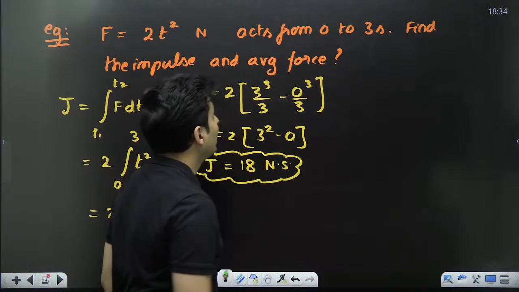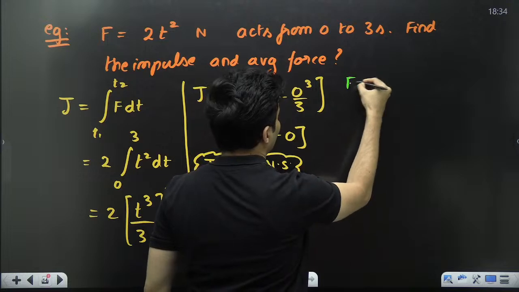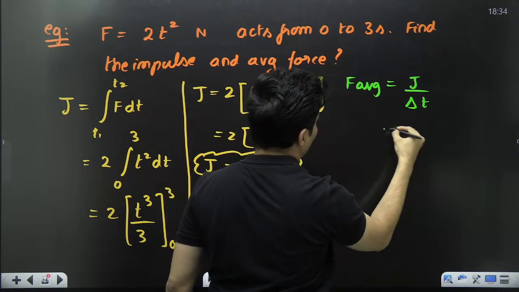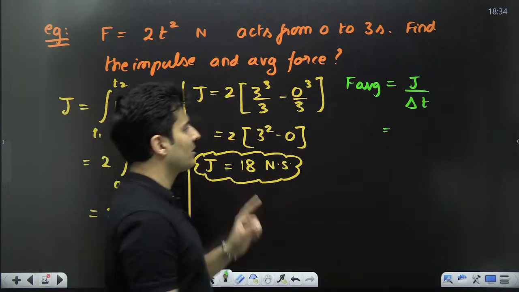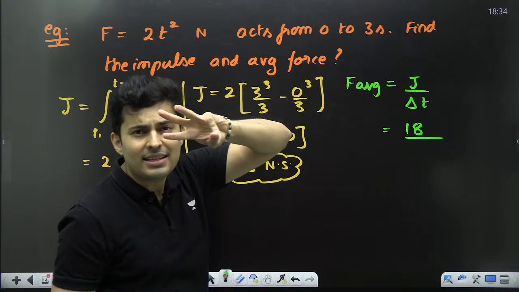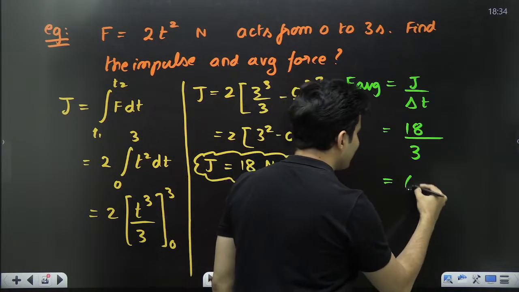Now the next question is average force. I think we know the formula. Average force is impulse by the time interval. What is the impulse? It is just right over here, 18. What is the time? 0 to 3, 3 seconds. So 18 by 3. Come on, 6 Newton.